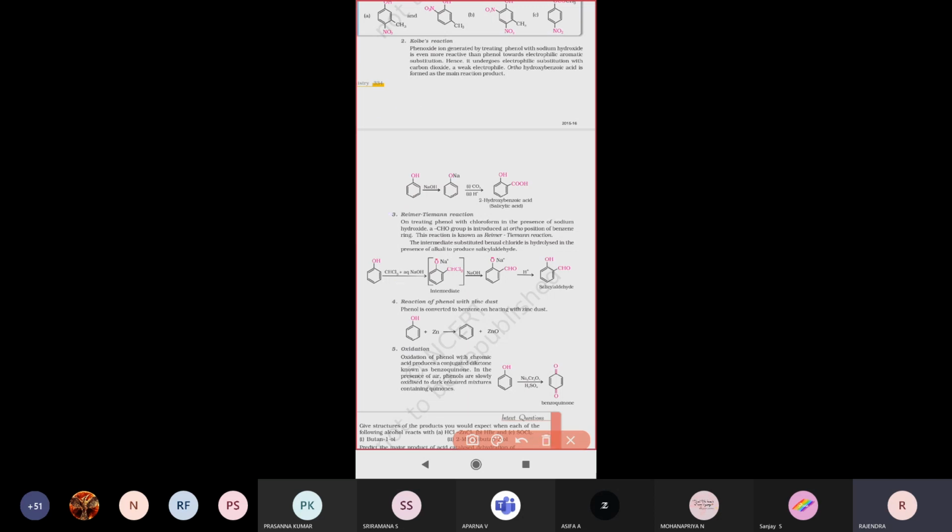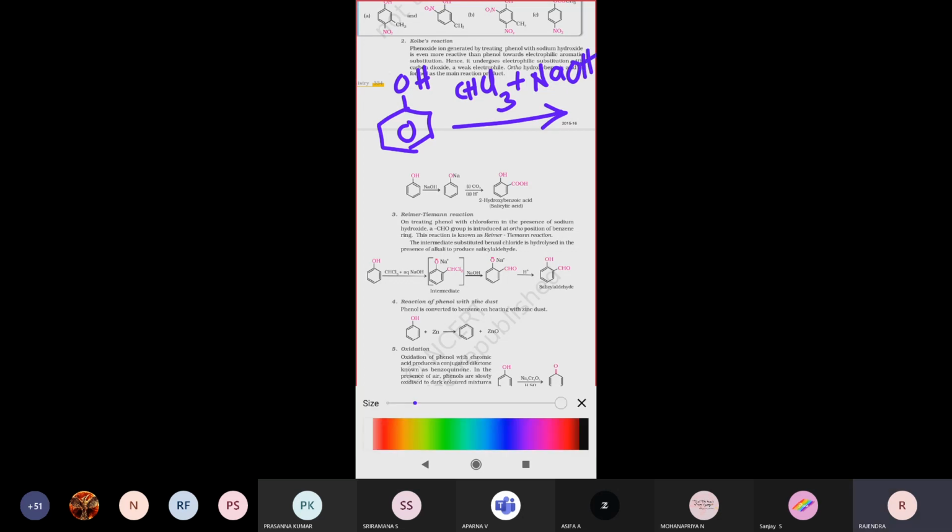So phenol, C6H5OH, is treated with the reagents CHCl3 plus NaOH. The components lost here are one H plus ion and one chlorine atom, so minus HCl will be eliminated.